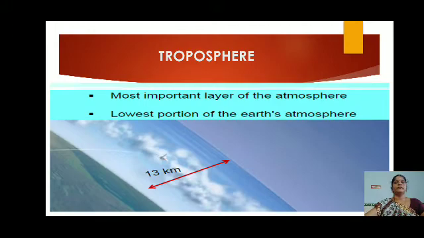Troposphere. See there, this layer is the most important layer of the atmosphere. Its average height is 13 kilometers. The air we breathe exists here. The oxygen exists here within the 13 kilometers. And almost all the weather phenomena like rainfall, fog and hailstorm occur in this layer. Okay children, do you understand? Rainfall, hail, snowfall, everything we receive within 13 kilometers height. That is from troposphere.